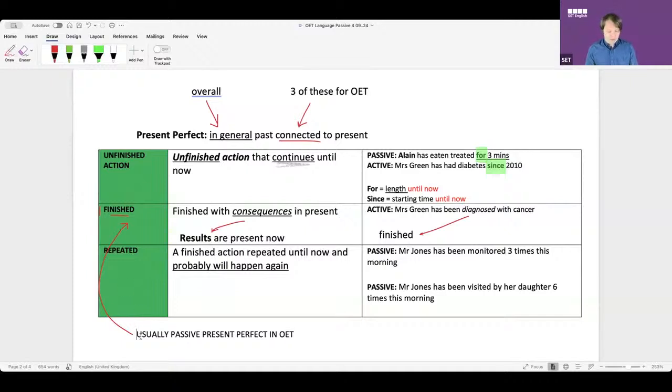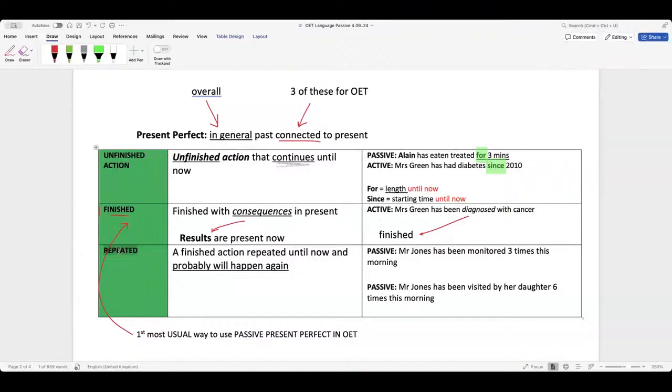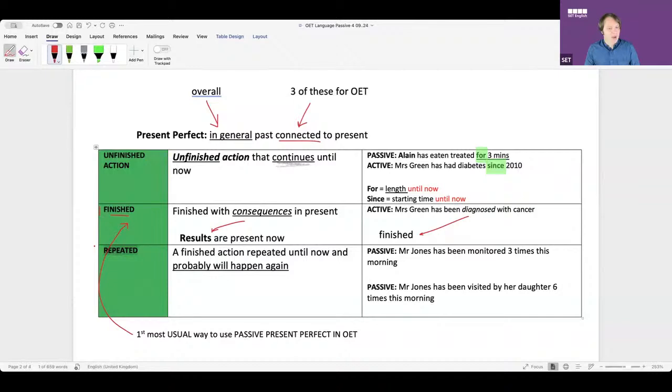Second most common. I'm going to say here, first most usual way to use. Is it this one, guys? Or is it this one? Second most important, most useful. I believe it's repeated, I guess. Yes, correct. Okay. We don't really use this one so much. I don't see a lot of examples of that. Usually it's difficult to think of an example. Very often we use the active for this. You can say has had.